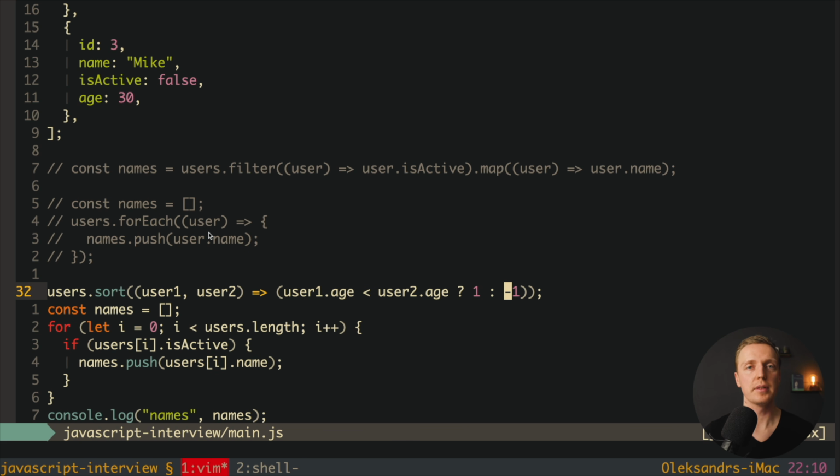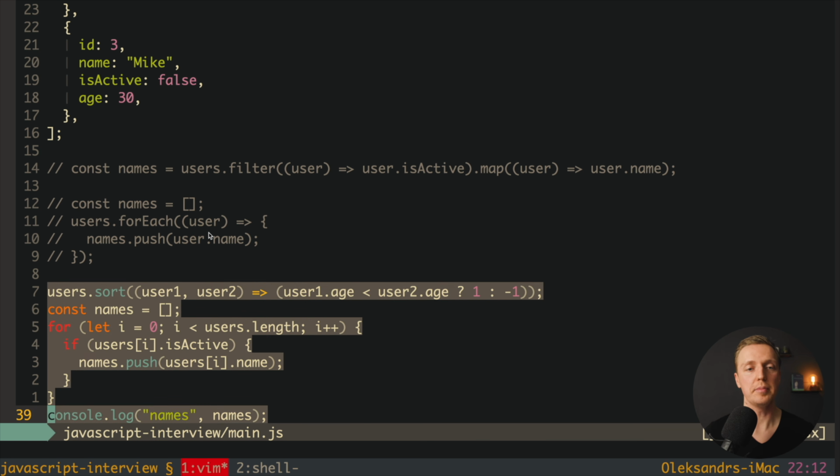Also, you must remember that the sort operation in JavaScript mutates an array. This is why here we directly called sort and we didn't assign our result to some property, because it just mutates our users array and then we are doing other stuff with it. But as you can see here, this code is really separated from our for loop because we must do it before our operations inside. Now let's comment this code and try to use it with our map and filter.